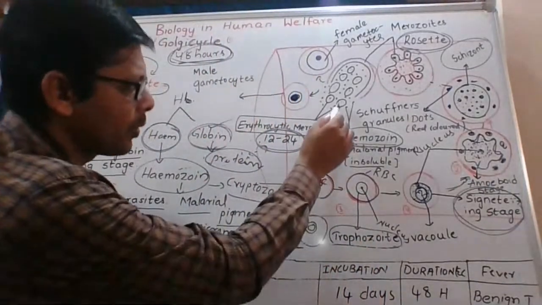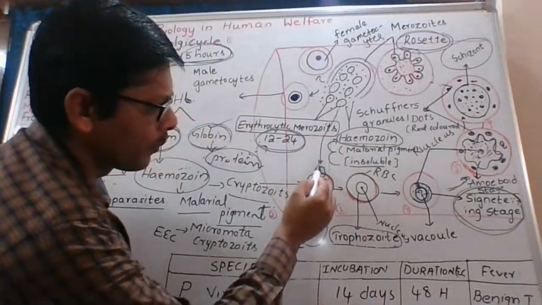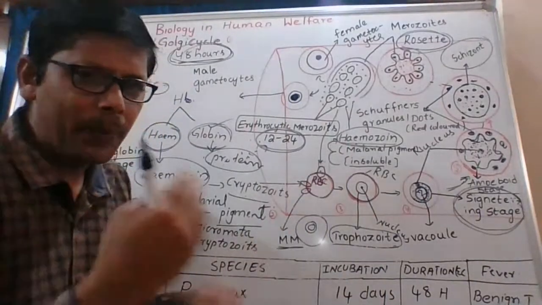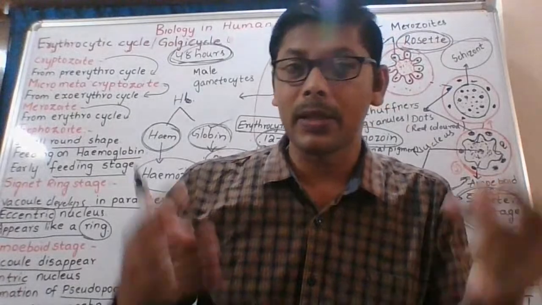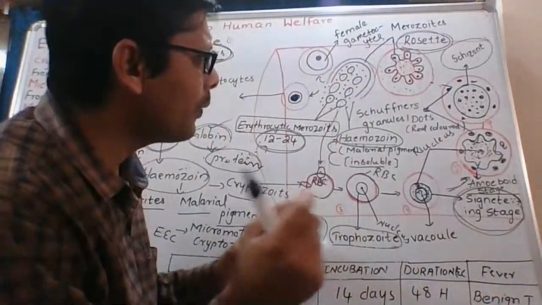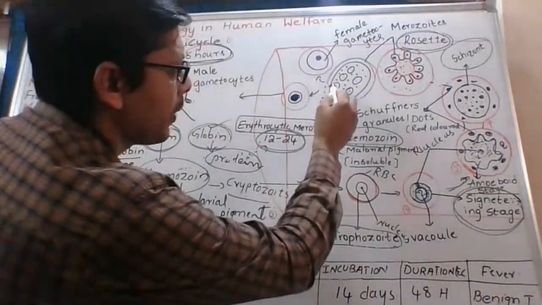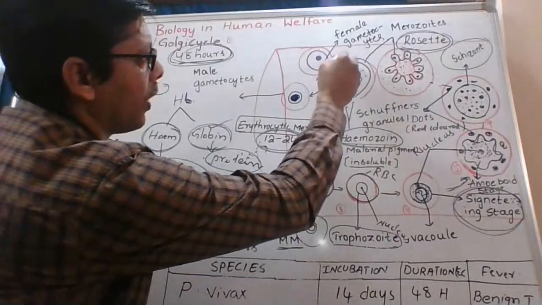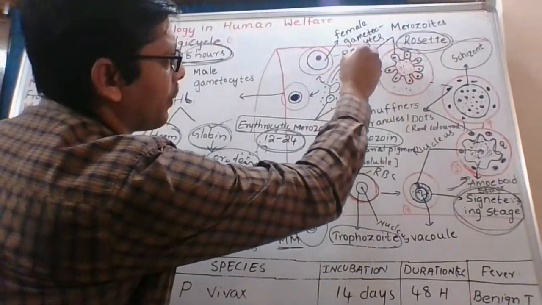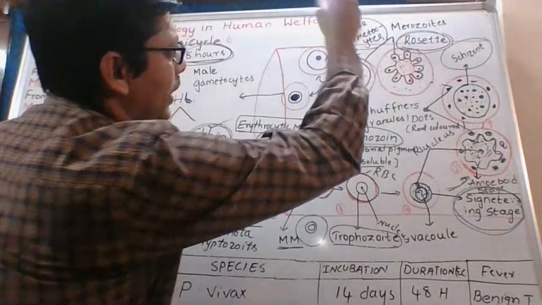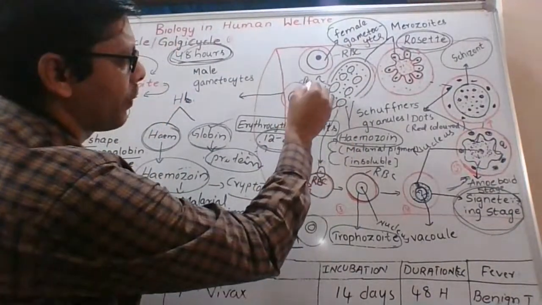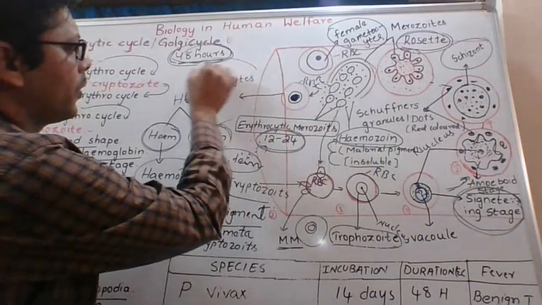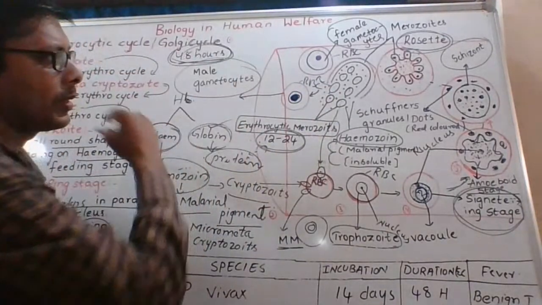Like that, these merozoites again enter into the RBC, and after repeated cycles, nearly 8 to 9 cycles, very, very important here, some of the merozoites enter into RBCs and become female gametocytes, and some of the merozoites enter into other RBCs and form male gametocytes.